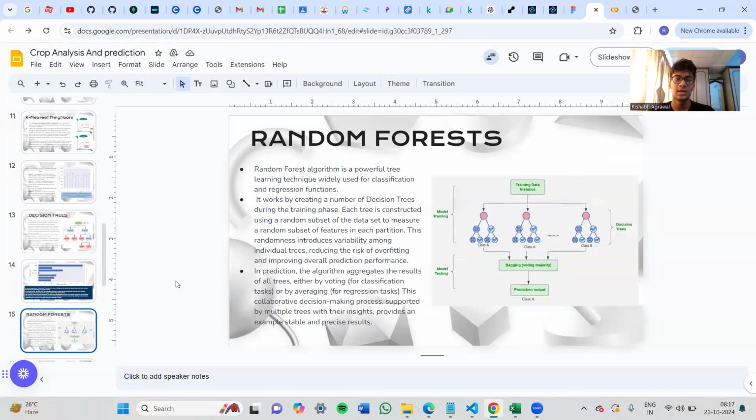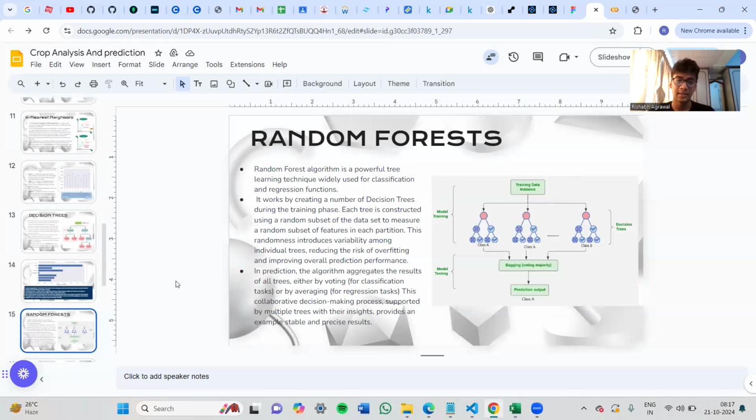Next, random forest. Random forest is an extension of decision trees. It is widely used for classification. It creates a number of decision trees. Each tree is constructed using a random subset of data to introduce randomness to the algorithm, which reduces the risk of overfitting, which was a huge problem as we saw earlier. So this will improve the overall prediction performance.